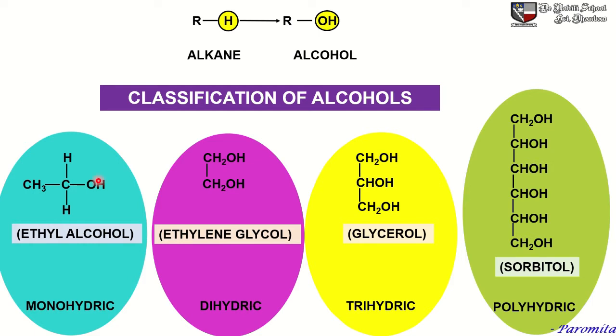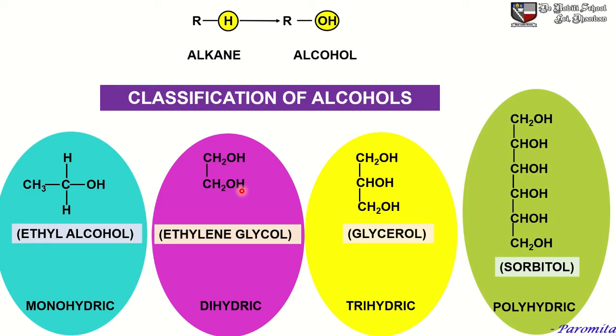Let us see the first alcohol, that is ethyl alcohol. In ethyl alcohol, only one OH group is present. So ethyl alcohol is termed as a monohydric alcohol. Now let us come to ethylene glycol. In ethylene glycol, we can see that two OH groups are present. So this alcohol is termed as a dihydric alcohol.